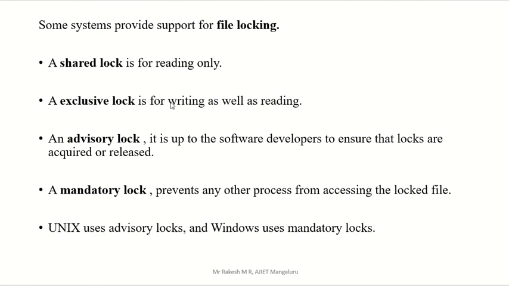That means we are putting a lock on the file. What are the different locks we have? One is the shared lock, which is for reading only. Another one is the exclusive lock, which is for reading and writing. We can put a reading and writing lock, we can lock that.